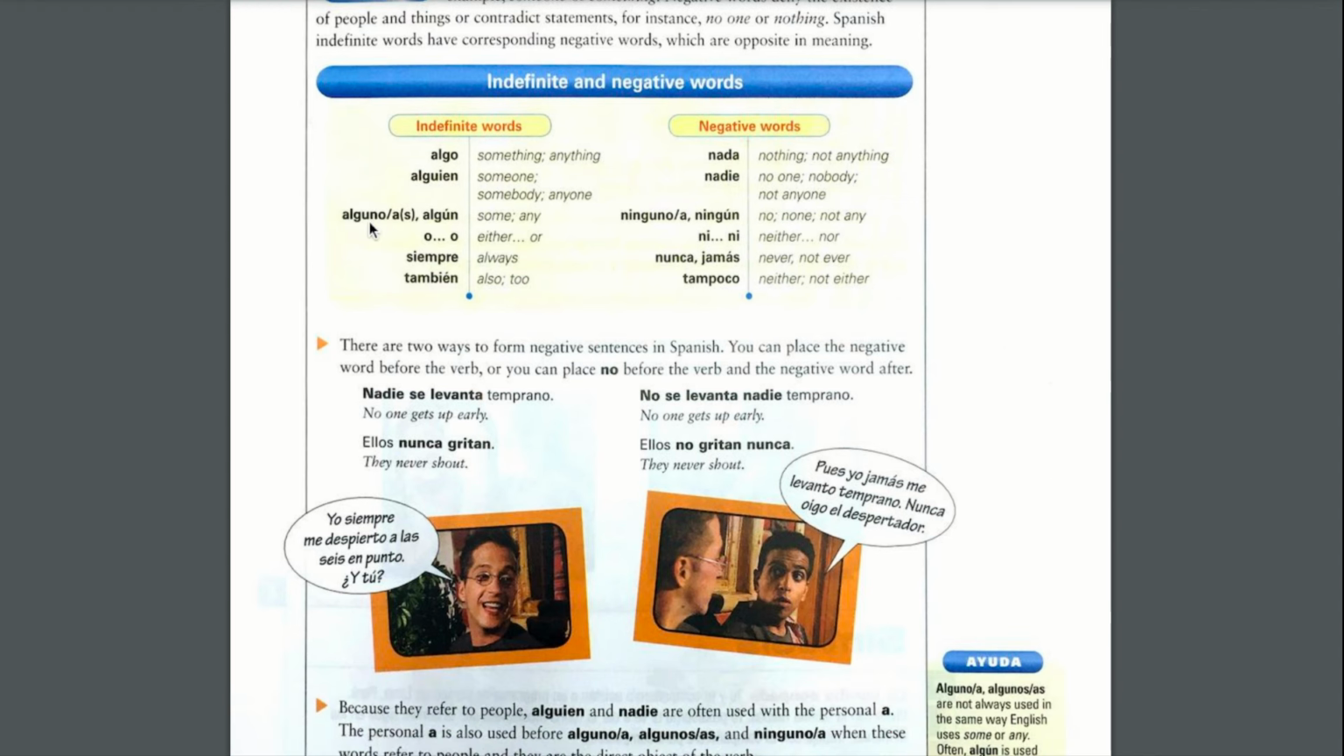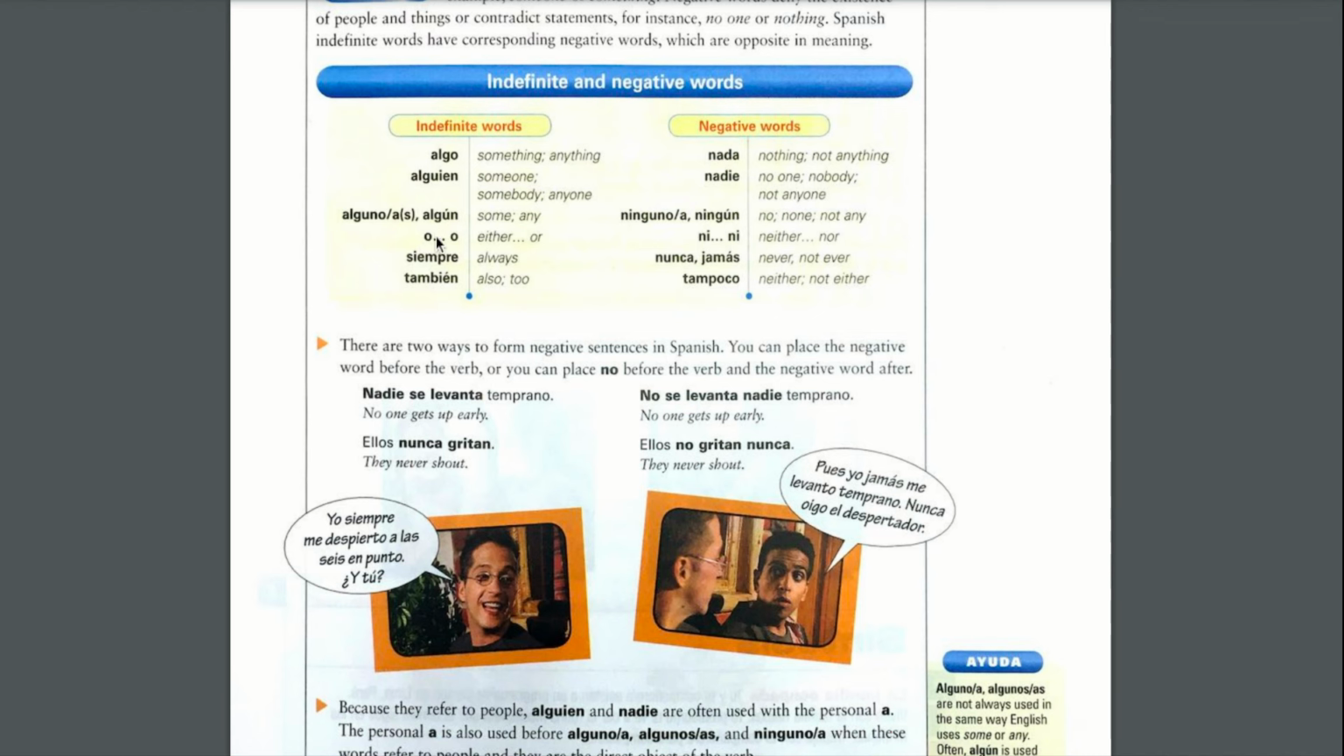Algún, or the regular form is alguno, alguna, algunos, algunas. Now remember, you're going to shorten it to algún whenever you use it in a sentence referring to a masculine noun, just like you do with uno when you're counting 1, 2, 3, uno. And then when you're saying one book, un libro, then you shorten it. So that's the same thing here. Okay, so alguno, alguna, algunas, algunos, that would be some or any, and then the corresponding negative would be ninguno, or ningún when you shorten it. Okay, so that would be no one or not any.